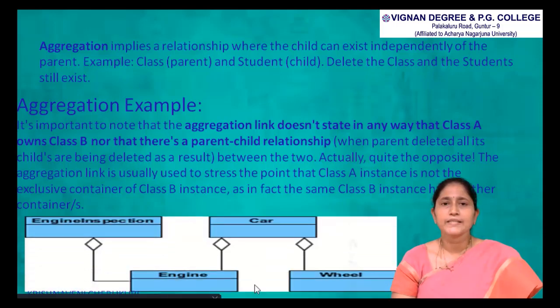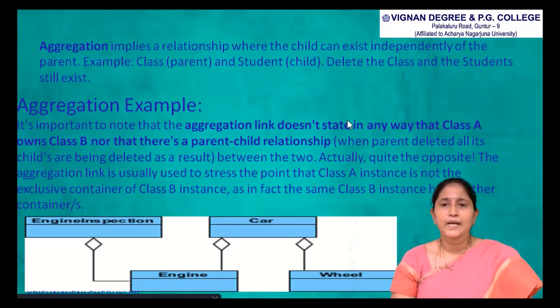It is important to note that the aggregation link does not state in any way that class A owns class B, nor that there is a parent-child relationship, meaning that when a parent is deleted all its children are deleted. Actually, quite the opposite. The aggregation link is usually used to stress the point that a class A instance is not the exclusive container of a class B instance. In fact, the same class B instance may have another container.